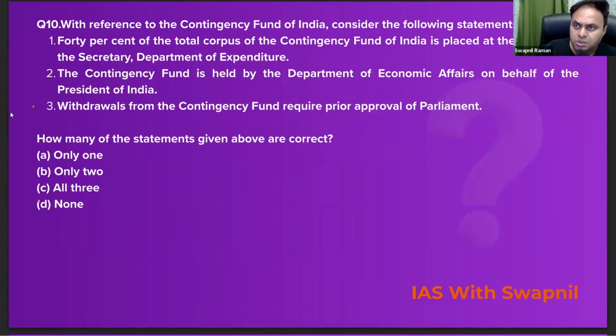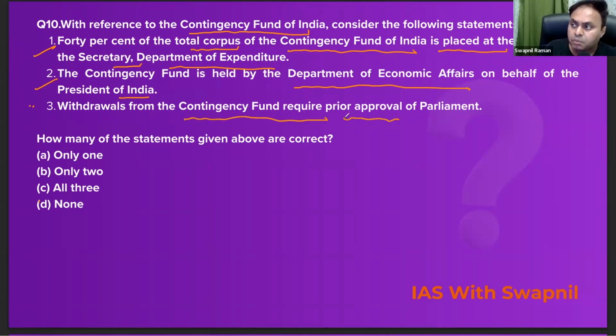It is going to be the last question of today's session, question number 10. With reference to the Contingency Fund of India, consider the following statements. The first statement says 40% of the total corpus of the Contingency Fund of India is placed at the disposal of the Secretary, Department of Expenditure within the Ministry of Finance. Absolutely correct. Second statement says the contingency fund is held by the Department of Economic Affairs on behalf of the President of India. It is equally correct, right? The third statement is that withdrawal from the Contingency Fund of India requires the prior approval from the Parliament. No, the prior approval is not required.